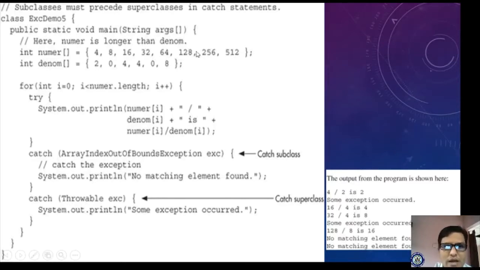Now 128 by 8 is possible, 256 by 0, nothing, null, right? Whether it is possible here, no. So it gives no matching found, and 512 also gives no matching found. So that is the usage of Throwable. It catches the superclass. Superclass means it is here acting as a derived class, and through that derived class, according to that it will execute.